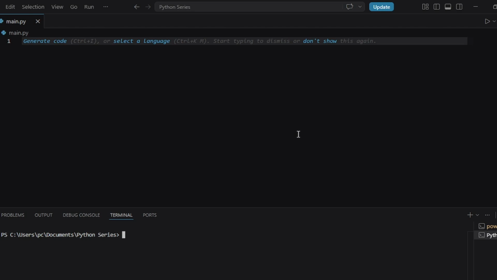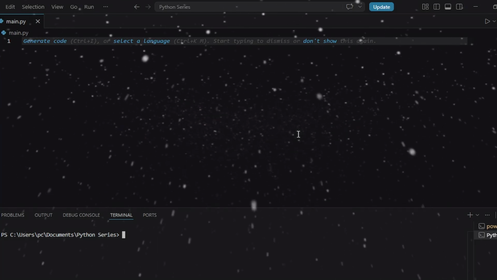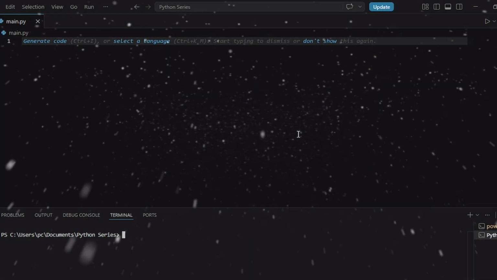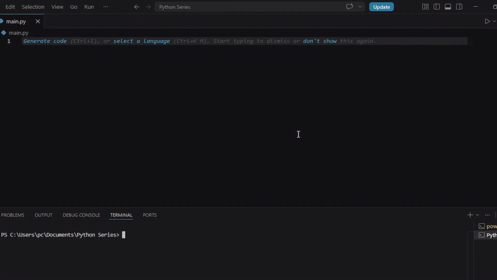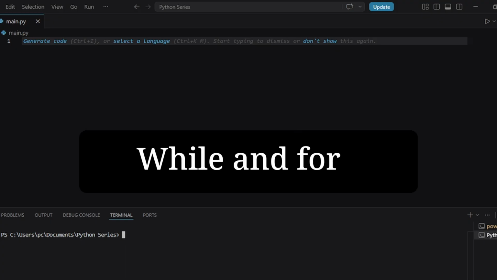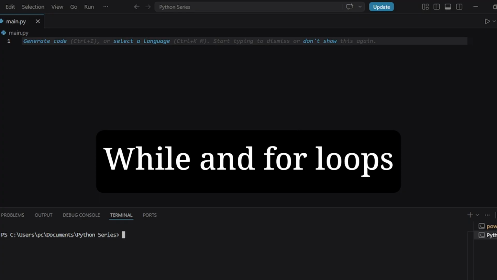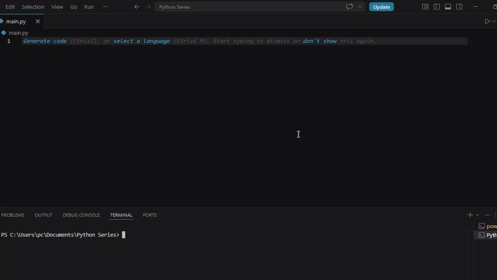Okay, real talk. I have seen so many beginners learn Python, write their very first loop, and then accidentally freeze their entire computer. Their fans start screaming, nothing responds, and they just sit there panicking, wondering what went wrong. Today we are going to cover loops, while loops and for loops from scratch. How to write them, when to use each one, and the mistakes that trip up almost every single beginner.